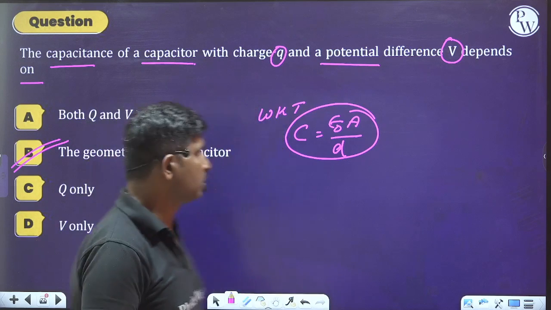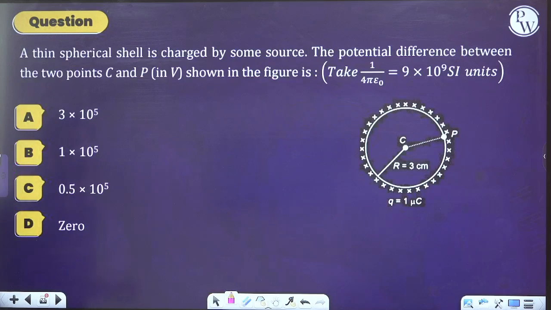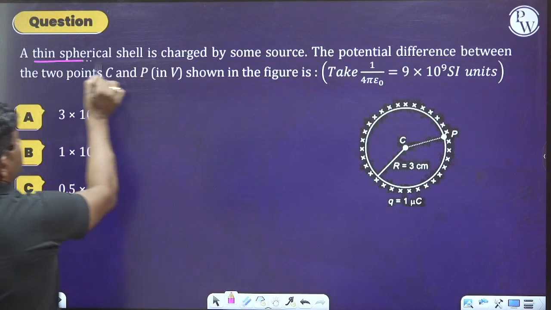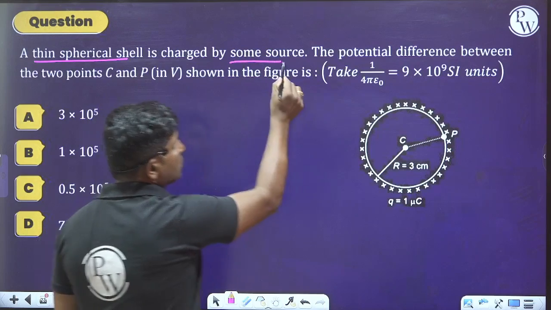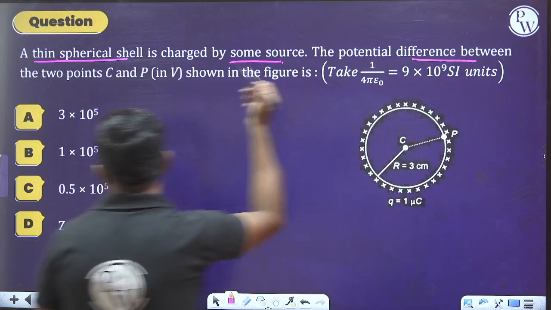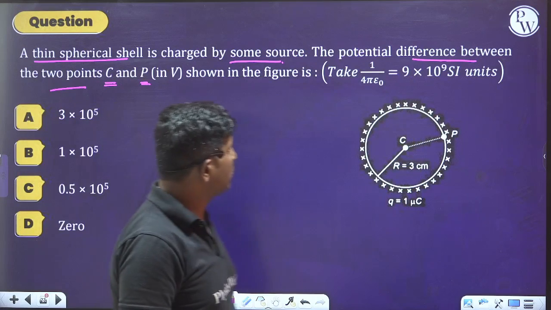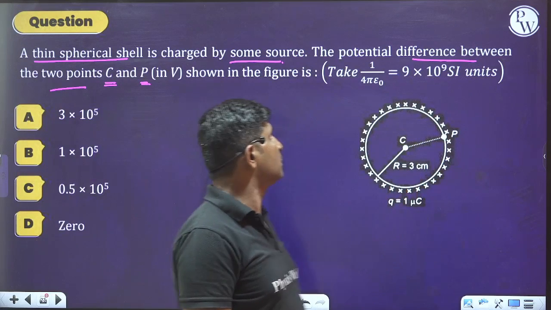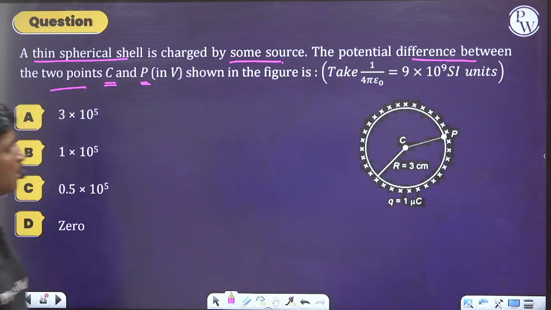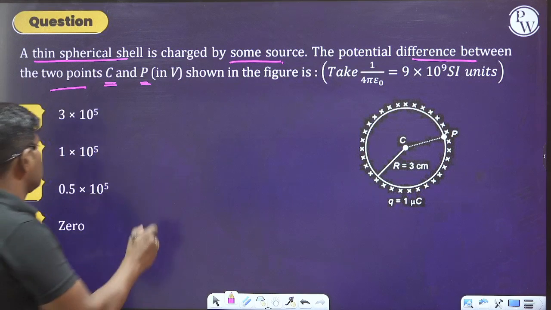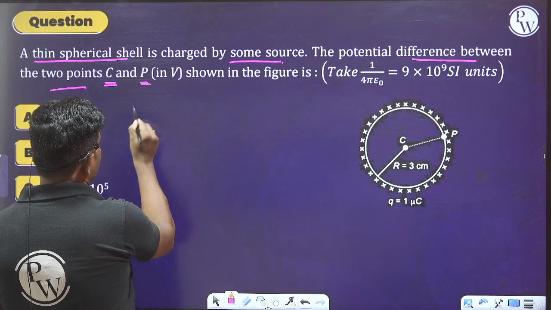Option B is the right answer. Similarly, move on to the next one. What they're saying to us: a thin spherical shell is charged by some source. The potential difference between the two points C and P shown in the figure is? What is the potential difference across the point C and the point P? They are asking here. So please observe this.